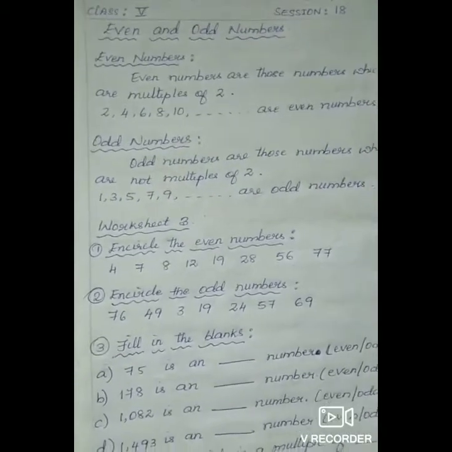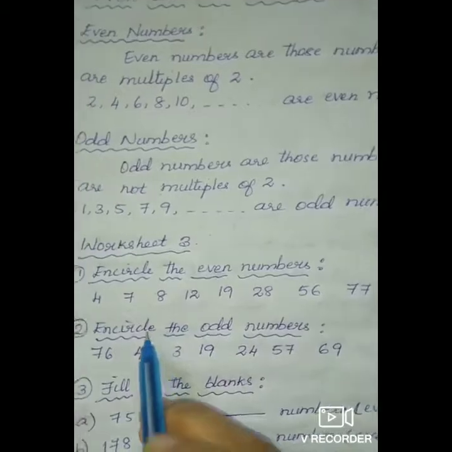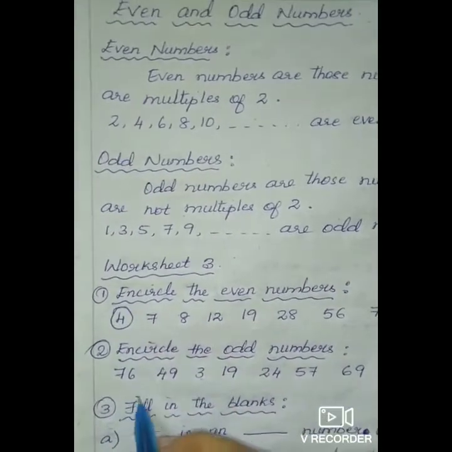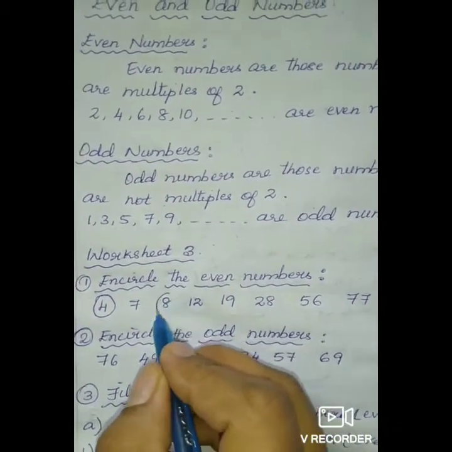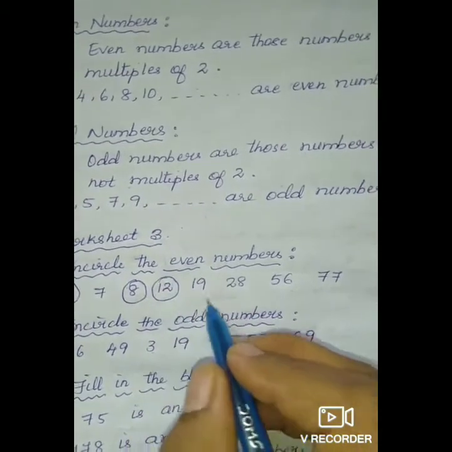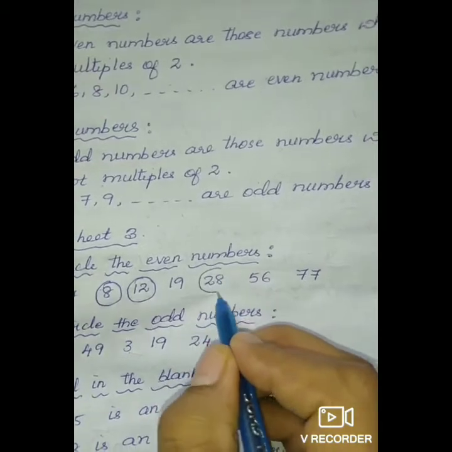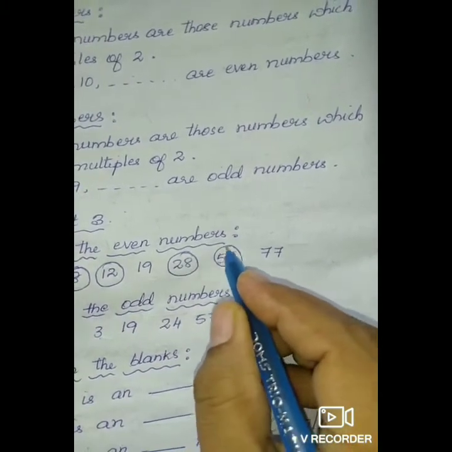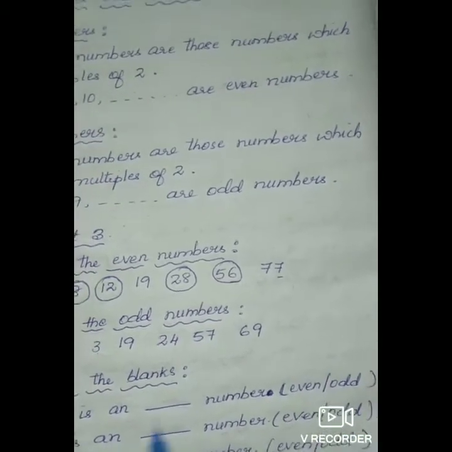Now let us solve some sums on even numbers and odd numbers. Here, encircle the even numbers. You can see 4 is a multiple of 2, so circle 4. 7 is not an even number. Next, 8 is a multiple of 2. 12 is a multiple of 2. 19 is not a multiple of 2. 28 is an even number. 6 is a multiple of 2. So 56. 77 is not a multiple of 2. It is an odd number.